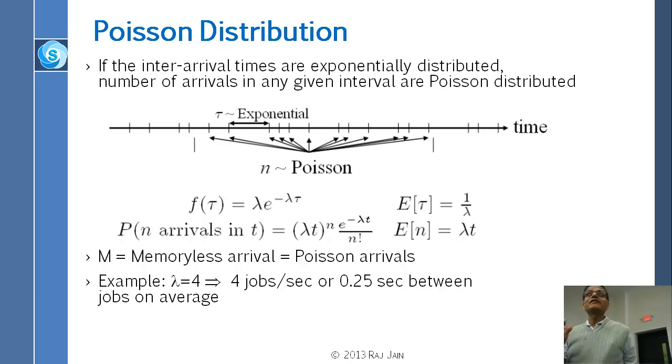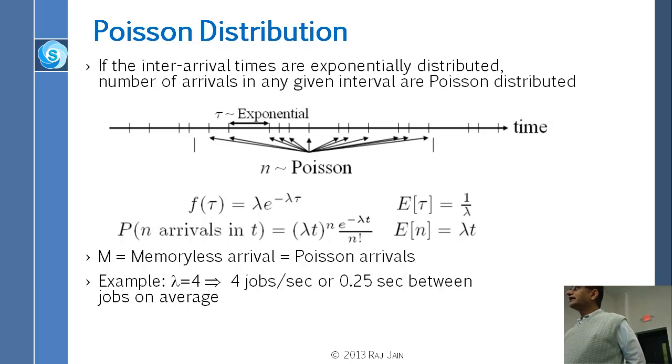And here is the formula. When you have exponential distribution, you write down f(tau) is equal to lambda times e raised to minus lambda tau. The expected value is 1 upon lambda. That is the exponential distribution. For Poisson arrival, the probability of n arrivals in time t is (lambda t) raised to n, times e raised to minus lambda t, upon factorial n, and the expected value is lambda t.